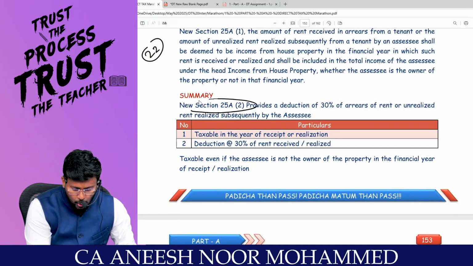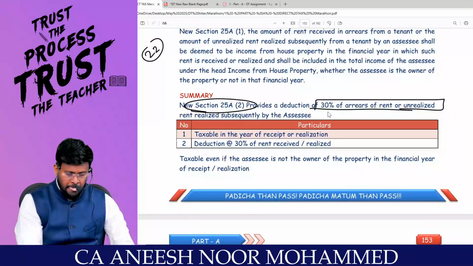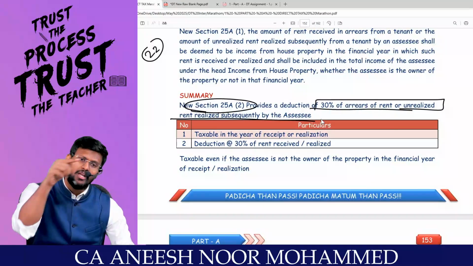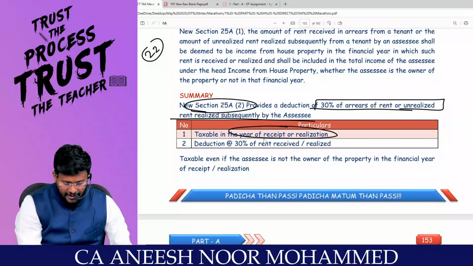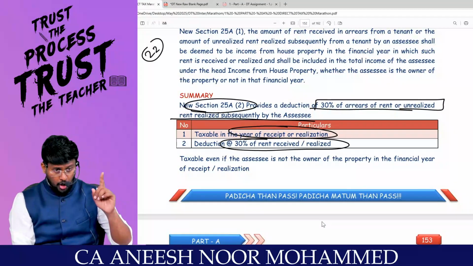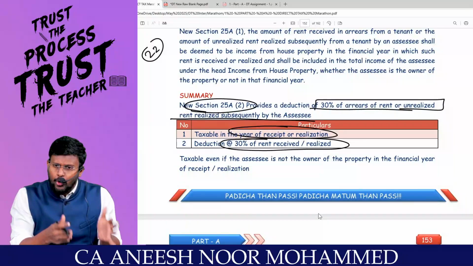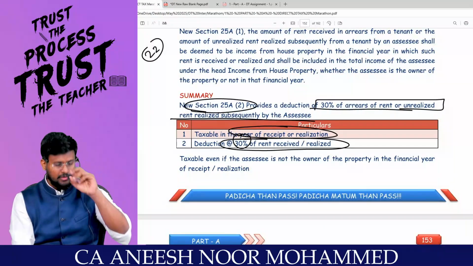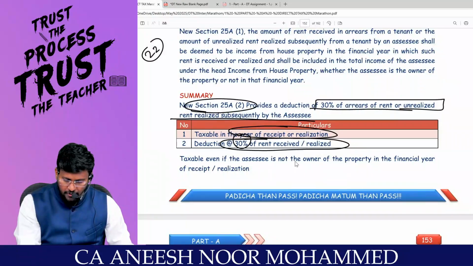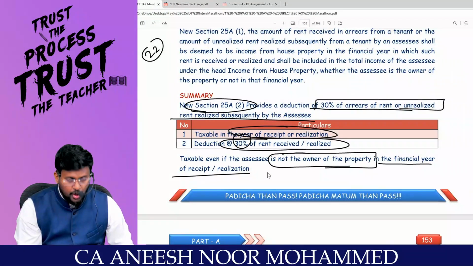So Section 25A provides that a deduction of 30% of arrears of rent or unrealized rent subsequently recovered by the assessee is taxable in the year of receipt or realization. Deduction at 30% will be allowed because this income has not been taxed earlier at all. This is the first time I am going to tax this income, correct? So for this income, you are entitled to get 30% deduction even if the assessee is not the owner of the property, in the financial year of the receipt or realization.